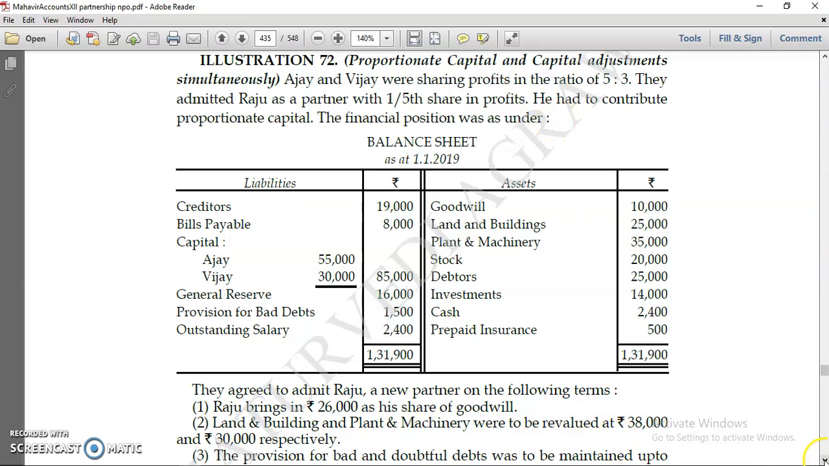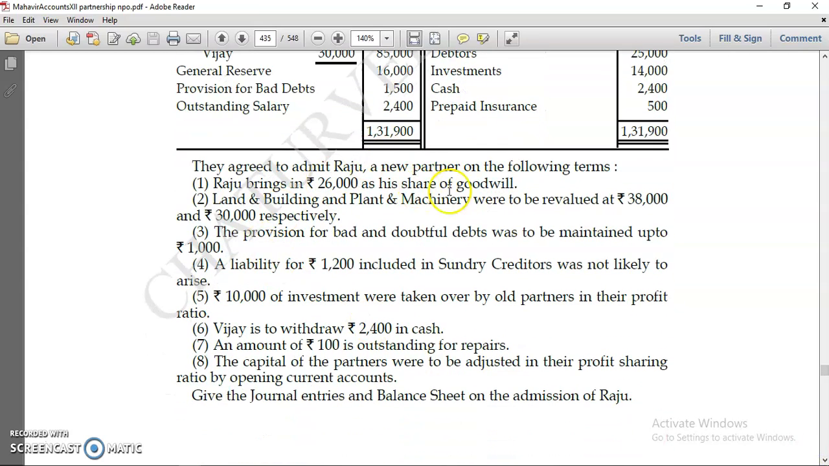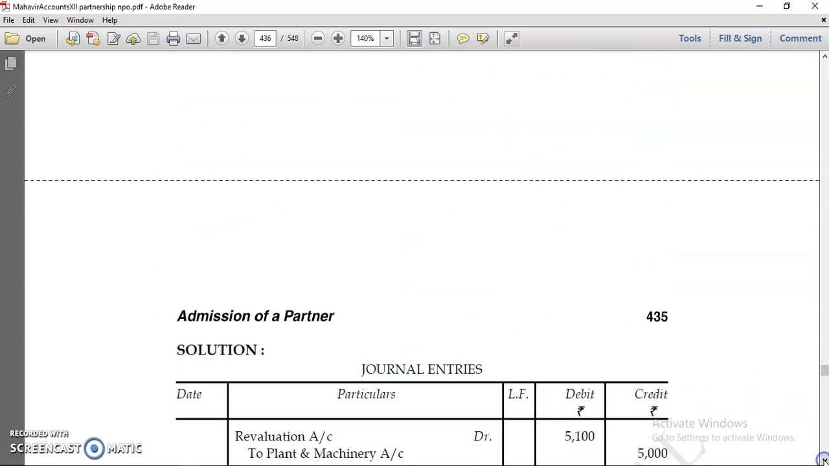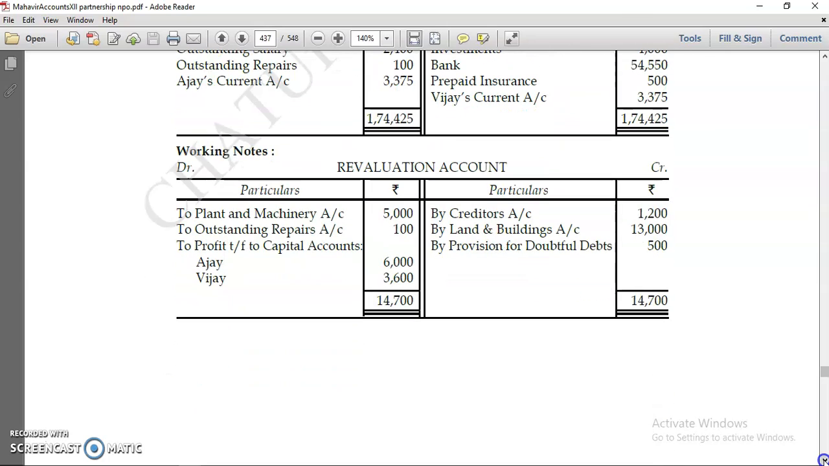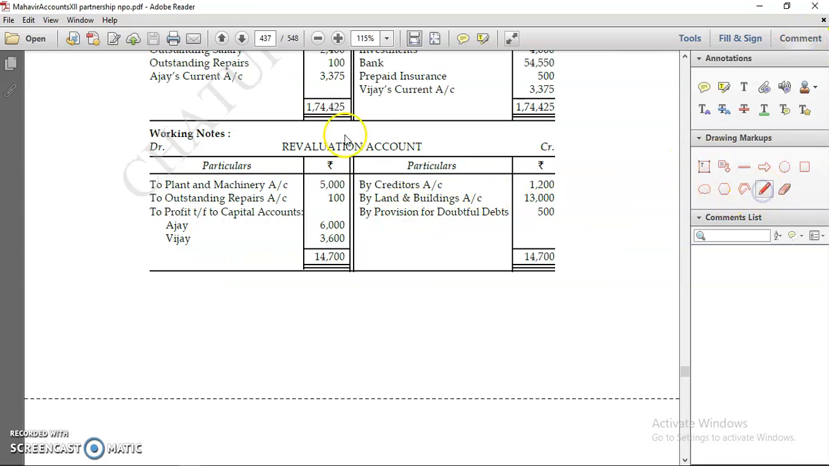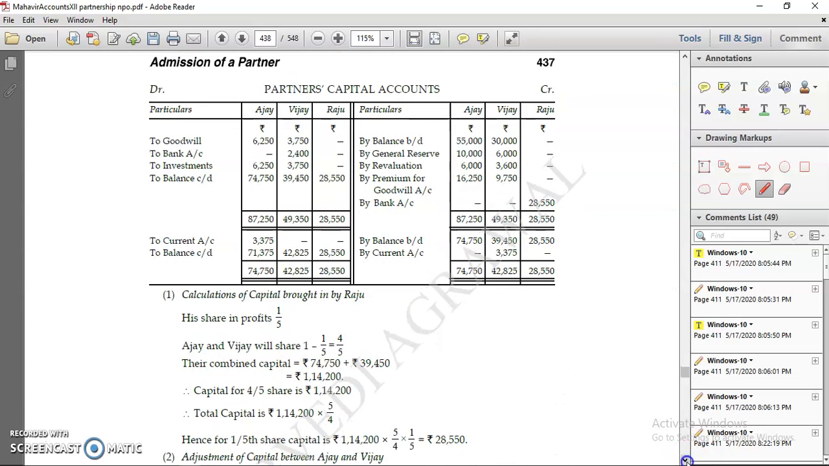For proportionate capital you have to first calculate the total capital of the firm. For total capital we have to see whether the new partner's capital is given or not. In this question the new partner's capital is not there. So we do the same thing which we did in the last example. The revaluation account you can calculate on your own, so we come directly to the main point, which is the adjustment of capital.